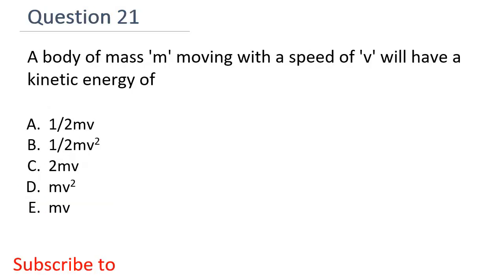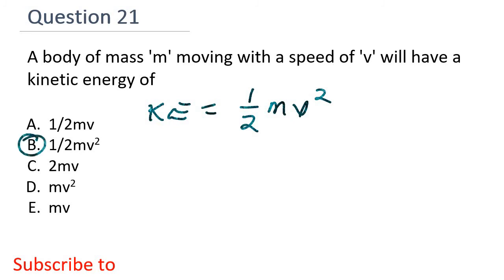Question 21. A body of mass m moving with a speed of v will have a kinetic energy of A, 1 over 2 mv, B, 1 over 2 mv square, C, 2 mv, D, mv square, E, mv. Now, KE stands for kinetic energy, while m is the mass of the body and v is the speed of the body. So the formula for calculating the kinetic energy of a body is 1 over 2 mv squared. So the right answer is B, 1 over 2 mv squared.